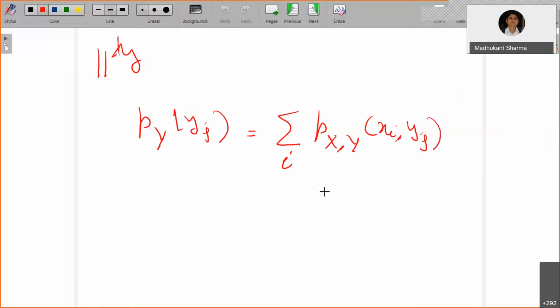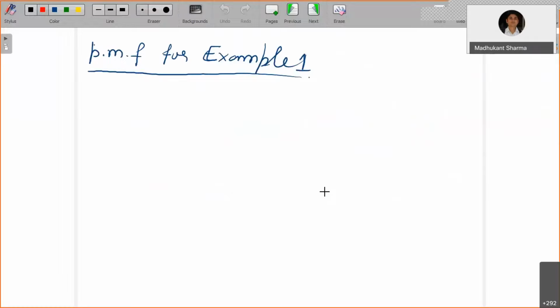So let's consider the first example we have considered. X can assume the values 0, 1, 2, 3, and Y can assume the values from the set 0, 1, 2.